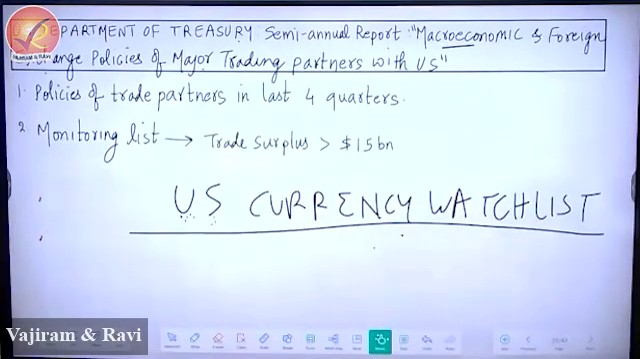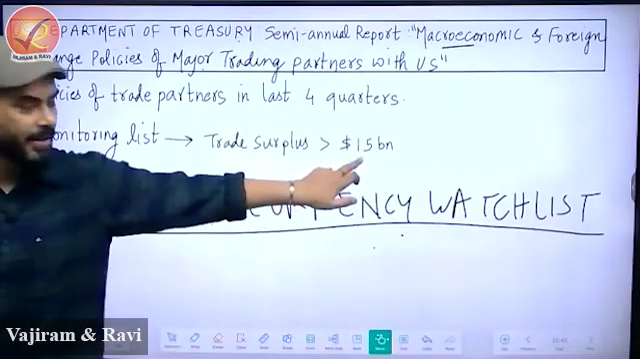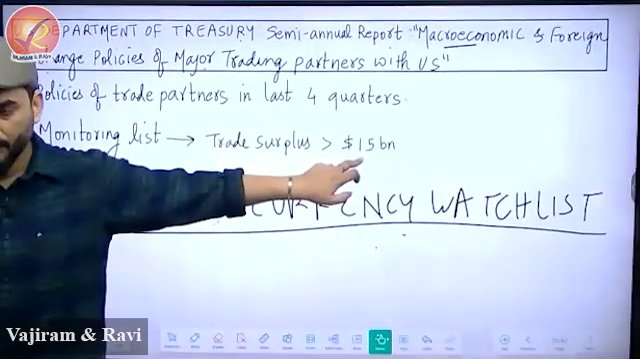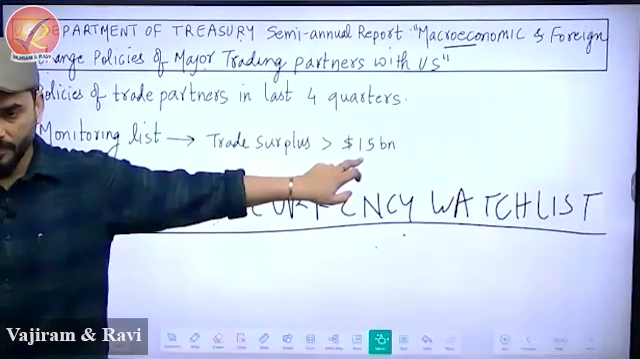And number 2, please write: US examines if the trade partner has a trade surplus of greater than $15 billion with USA.